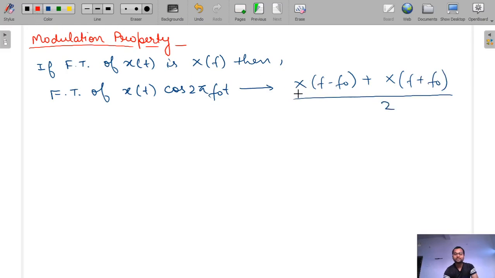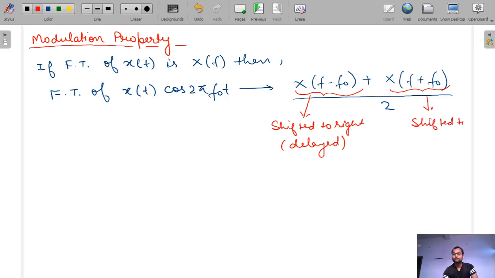So this component, X(f minus f naught), is shifted to the right, and that is a delayed signal. And this X(f plus f naught) is shifted to the left, that is advanced, because f plus f naught is there. So this is the advanced part, and that was the delayed part. Okay,